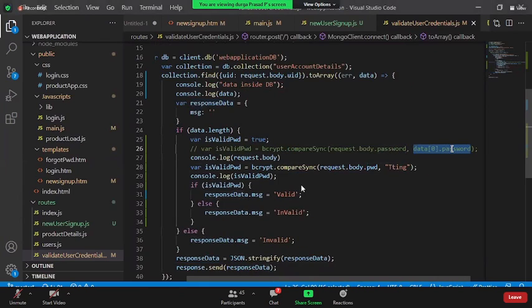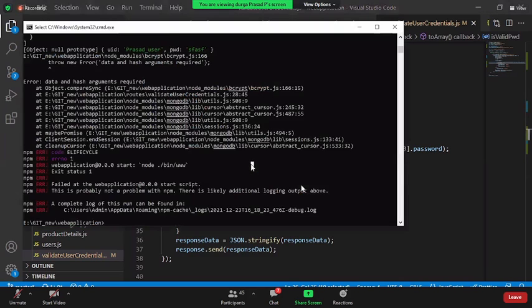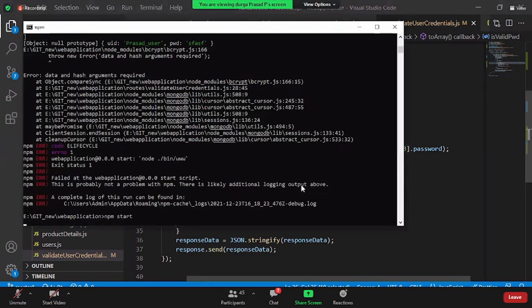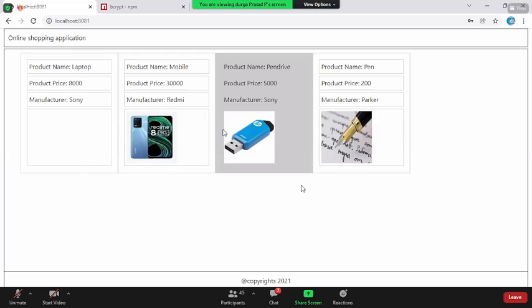Okay, so now you give the correct password. So I say isValidPassword and so password. Yeah, let us see this guy now. I say npm start, go to this guy, Prasad underscore user, password is India. Once I click on login, I'm going inside.